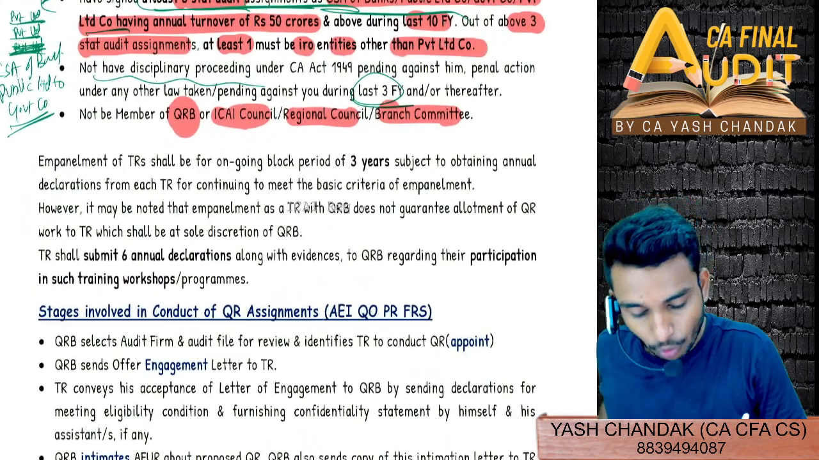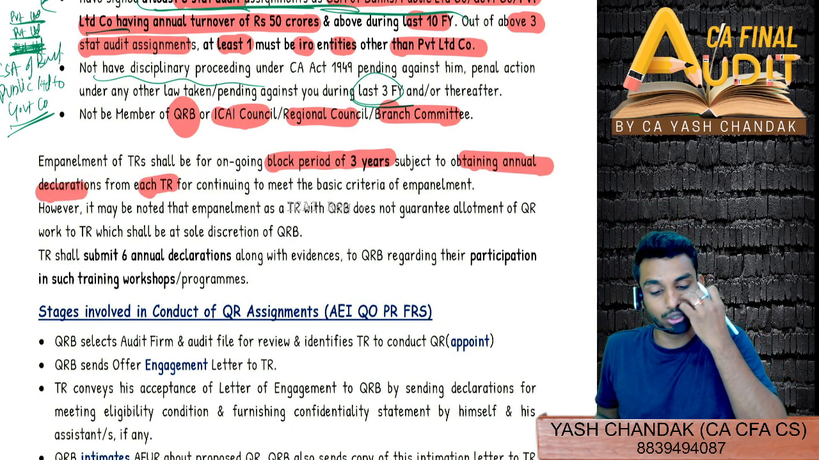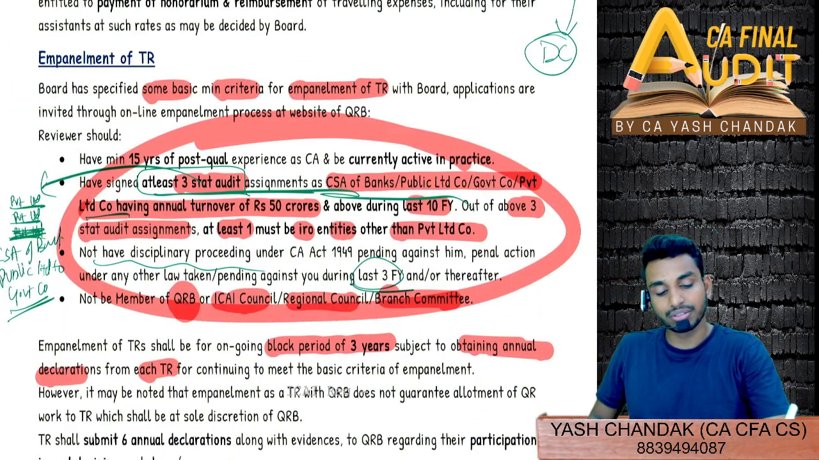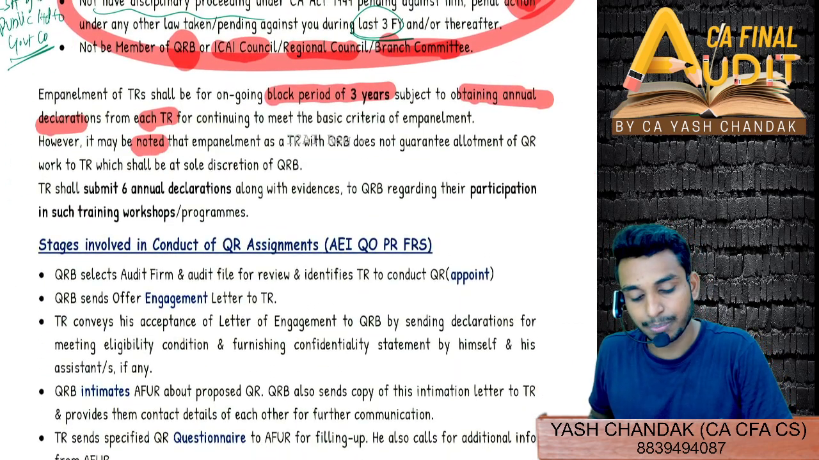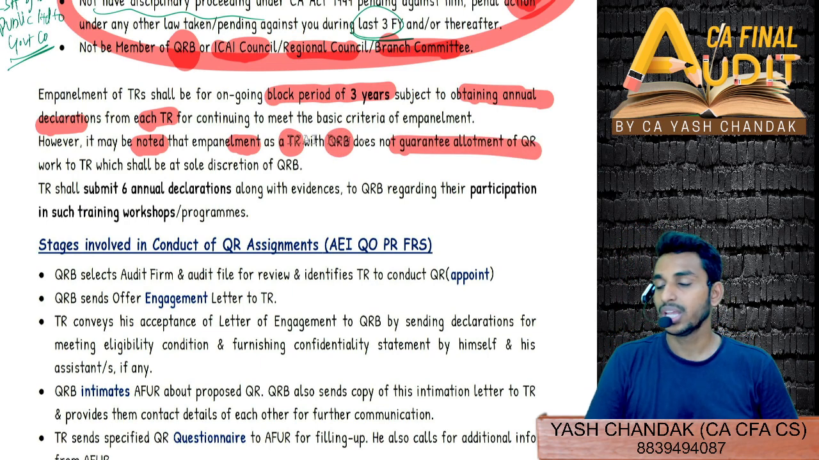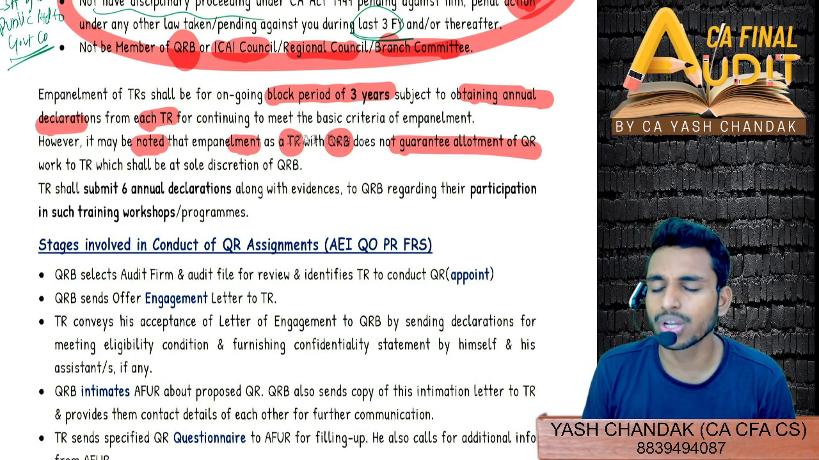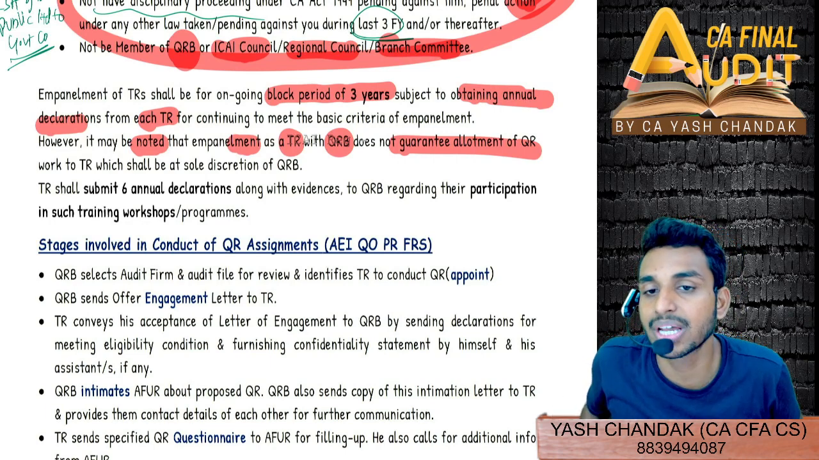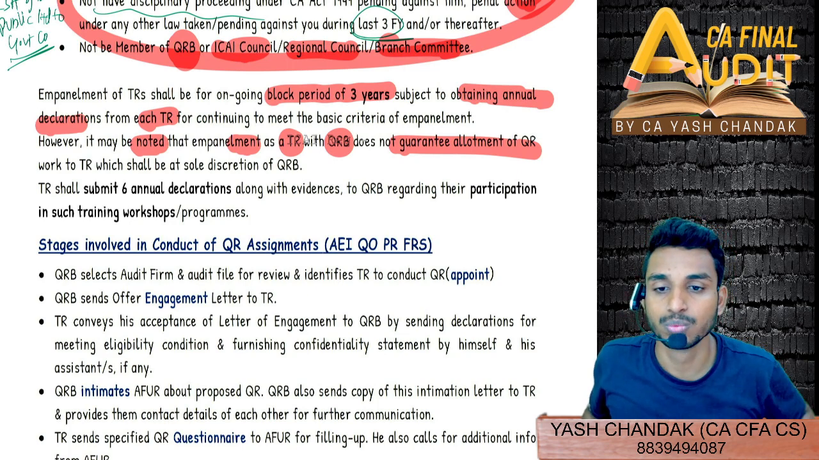Now you will be empaneled for an ongoing block period of 3 years, subject to obtaining an annual declaration from each technical reviewer for continuing to meet all the above criteria. That means an annual declaration will be taken from you that you are still meeting the above criteria. However, it may be noted that empanelment as a technical reviewer with the Quality Review Board does not guarantee allotment. In all cases, if you are empaneled as a technical reviewer, a peer reviewer, a branch auditor, or a bank auditor, it doesn't mean that assignments will come to you. It's not 100% assurance that assignments will be given to you.